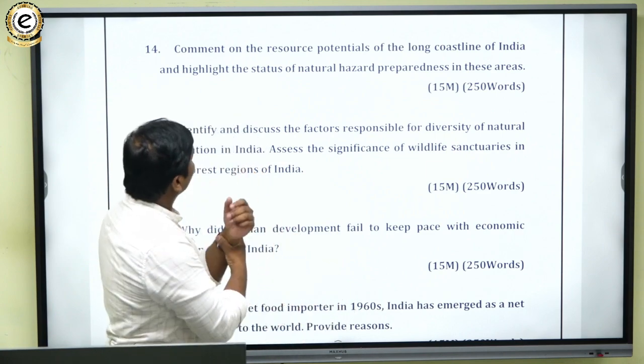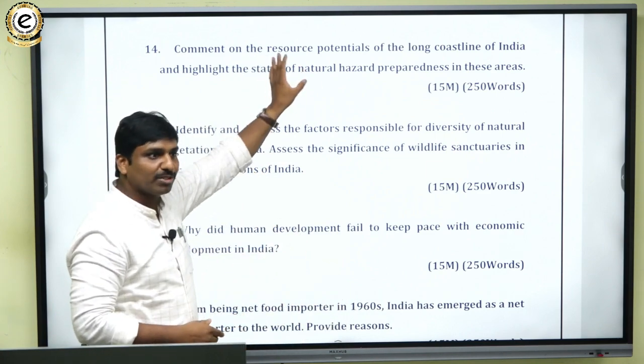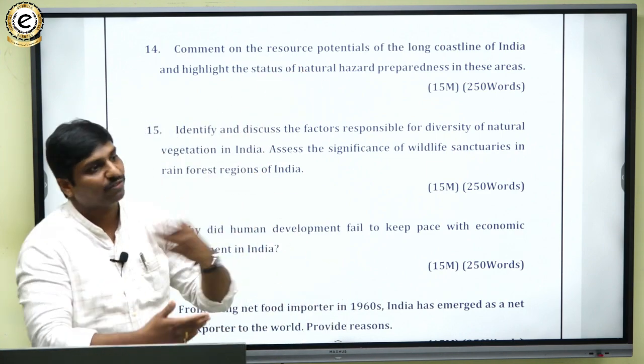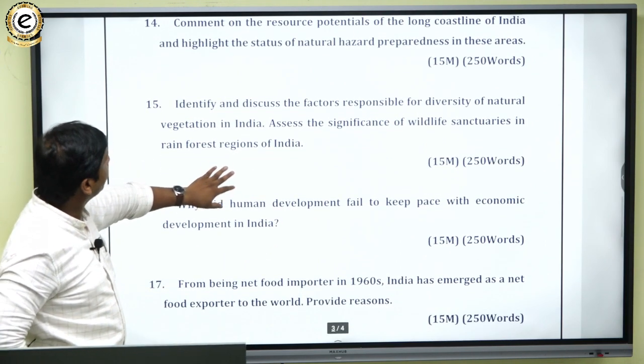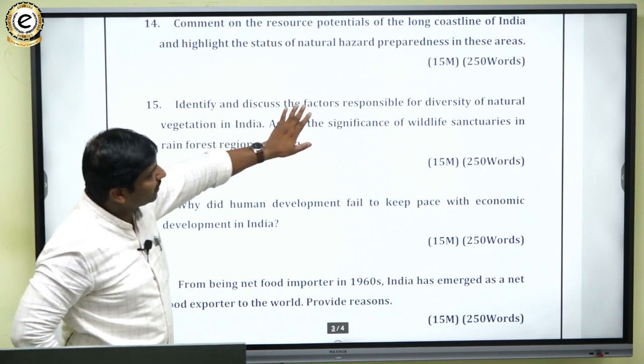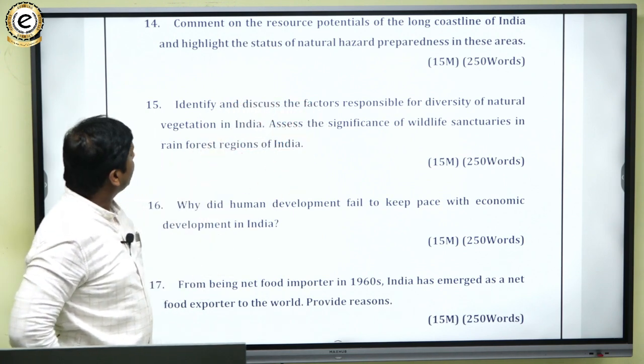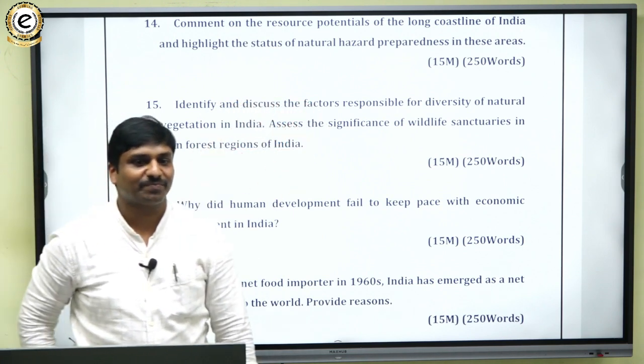Okay, so let's try to discuss what they are, but I'm just introducing the question so that when we go further, you will get an idea. So that is one thing. So look at the next question in geography again. Identify and discuss the factors responsible for diversity of natural vegetation in India.